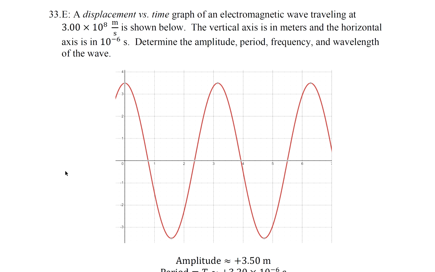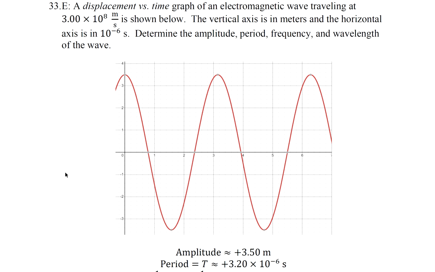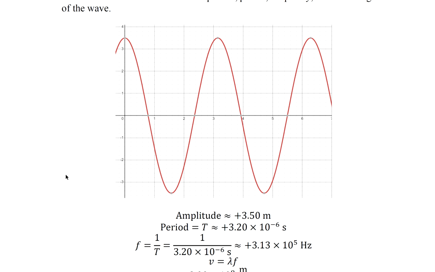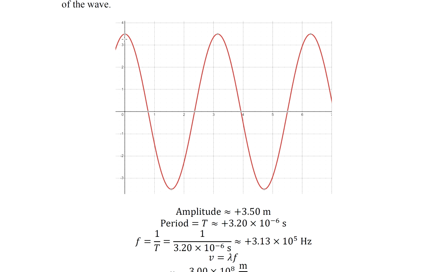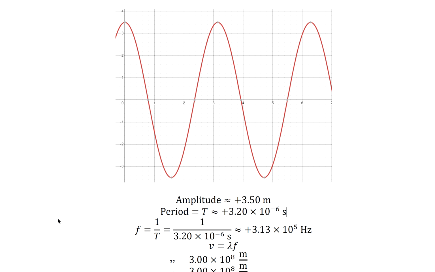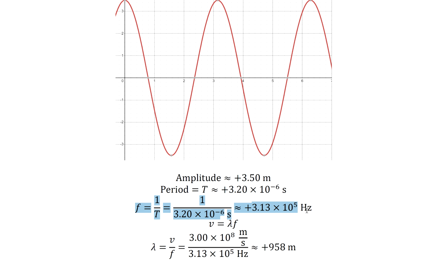Question 33 is a similar problem. The displacement versus time graph of an electromagnetic wave traveling at 3 times 10 to the 8th meters per second is shown below. The vertical axis is in meters and the horizontal axis is in 10 to the minus 6 seconds. Determine the amplitude, period, frequency, and wavelength of the wave. So the amplitude you see is like 3.5. The period is from crest to crest, which is 3.2. Frequency is 1 over period. V equals lambda f, so let's just solve for lambda.